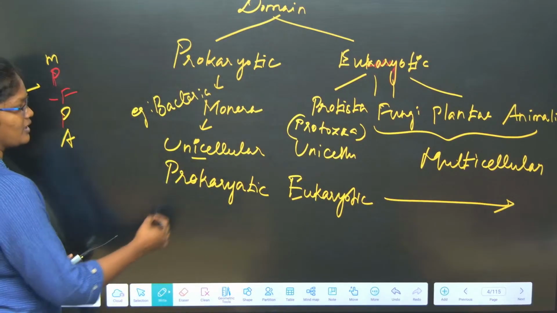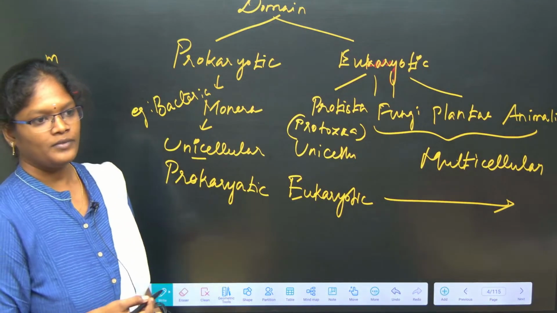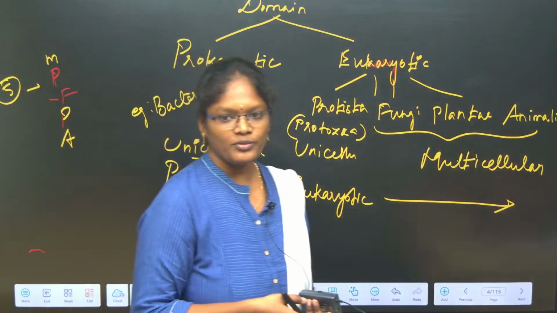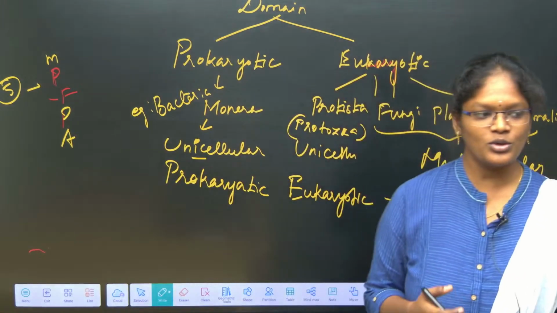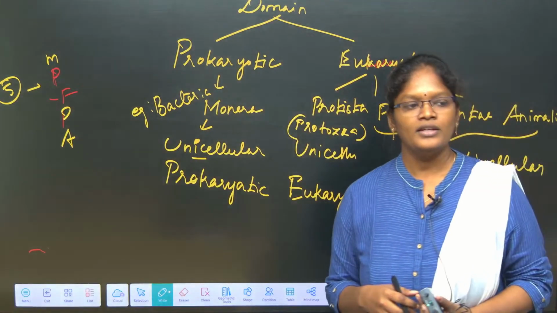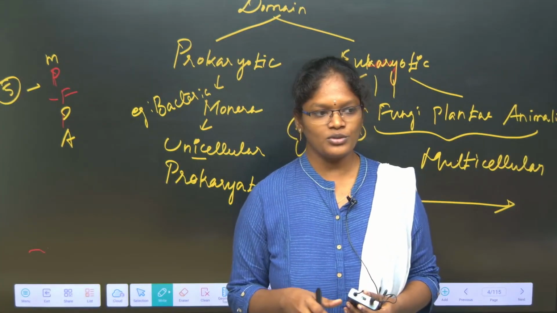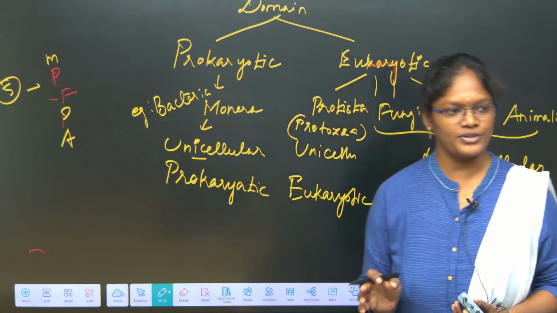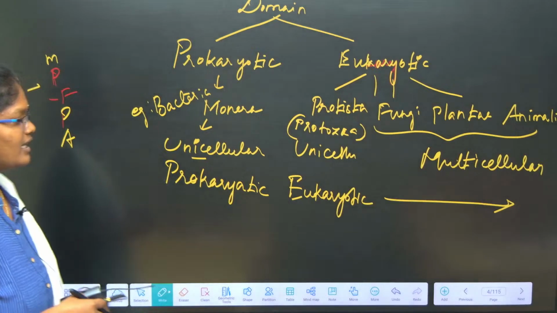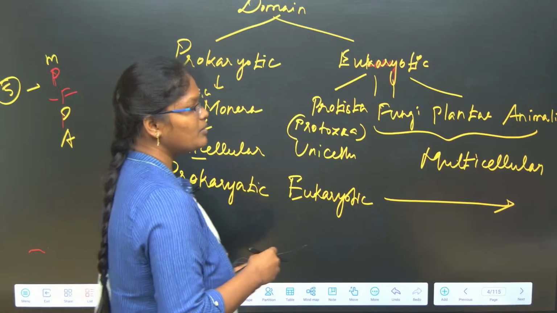So coming to the nutrition, Monera follows autotrophic or heterotrophic nutrition. Based on the nutrition, we can classify it into different types: autotrophic nutrition, heterotrophic nutrition, saprozoic, parasitic. So these are all the types of nutrition. Autotrophic nutrition means those organisms have the capacity to synthesize their own food materials by the process of photosynthesis, so we can call them autotrophs. Okay. So in Monera, some bacteria can synthesize their own food, some bacteria depend on other organisms. So both types of nutrition are possible here. So what about Protista?